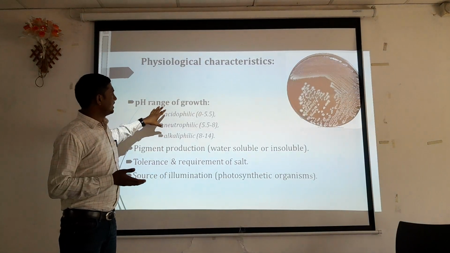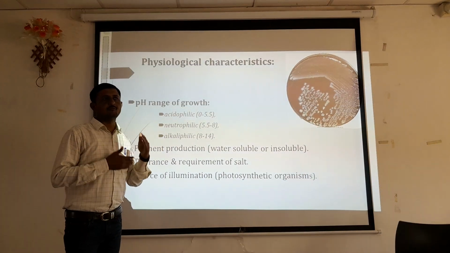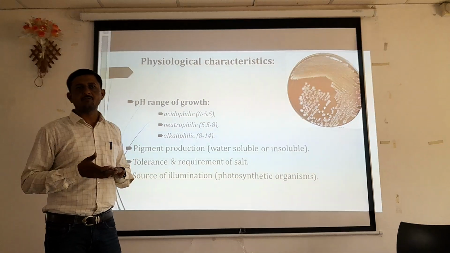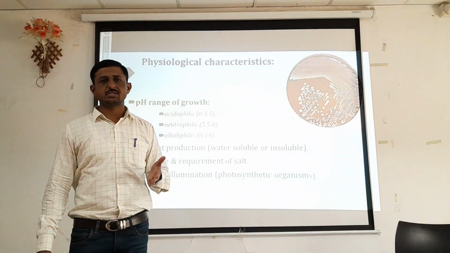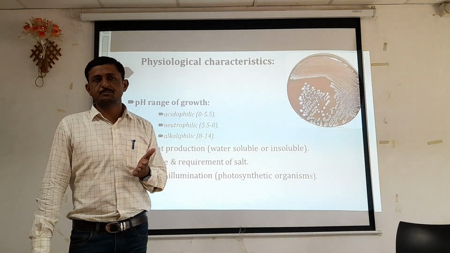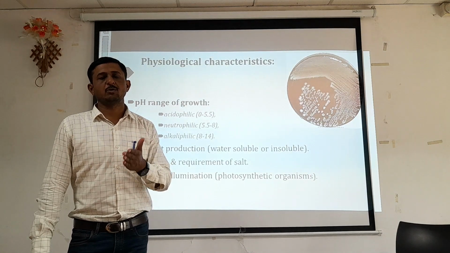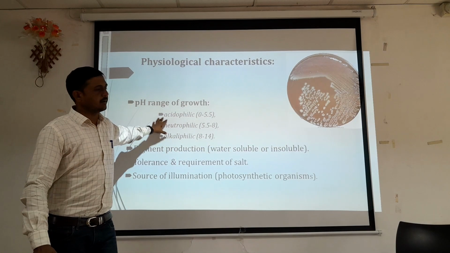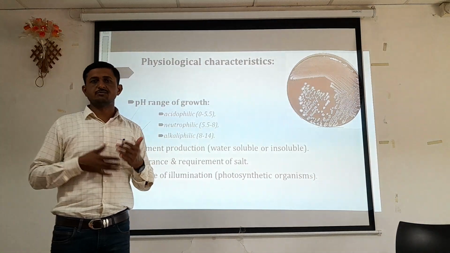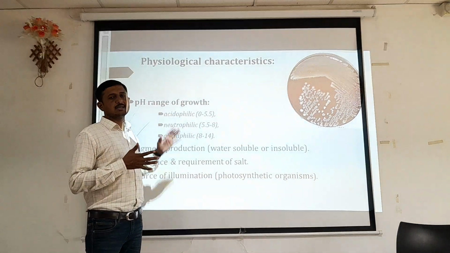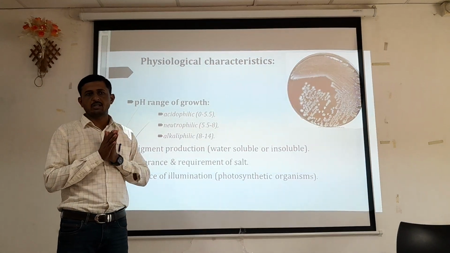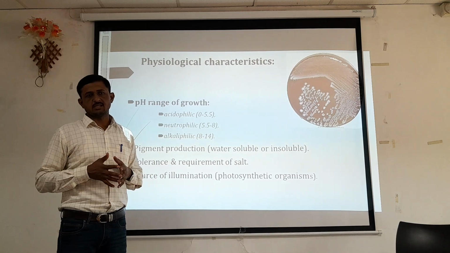So depending upon the physiological parameters, what conditions organisms require for growth, depending upon the salt concentration, we can differentiate organisms into different groups. Depending upon the temperature range, the oxygen range, and the pH range, these organisms are categorized into different groups, and that classification can be helpful to differentiate particular organisms into different categories.